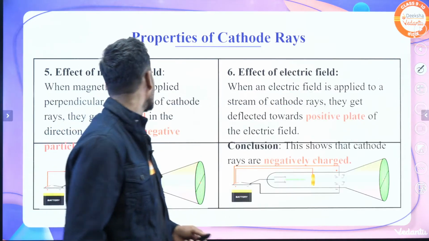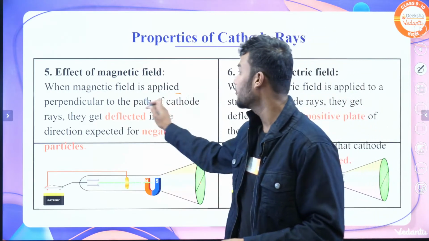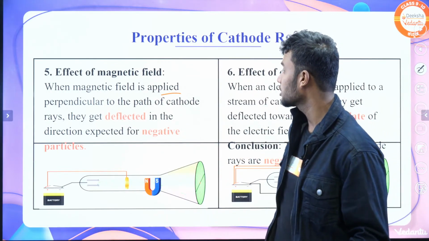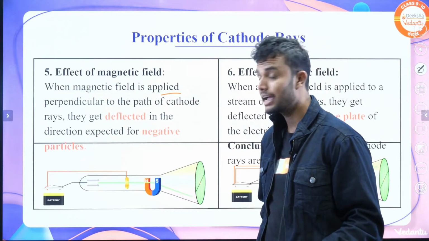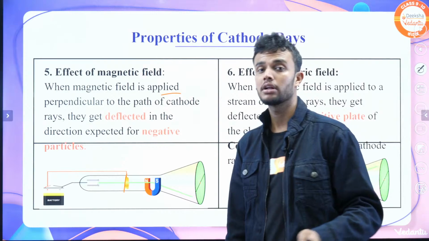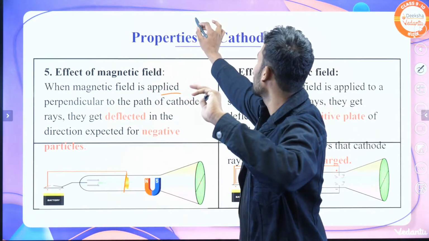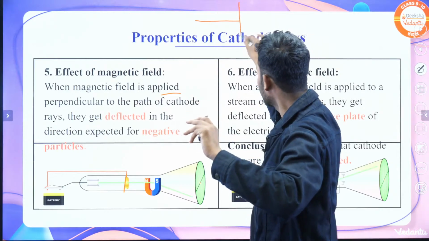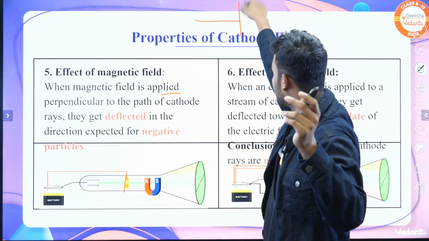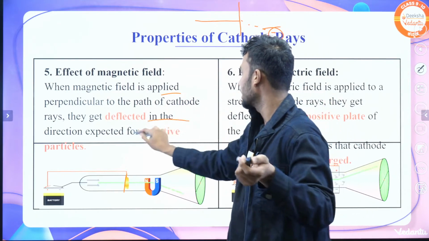Next, the fifth point, effect of magnetic field. What happens when a magnetic field is applied perpendicular to the path of cathode rays? They get deflected to the negative particle side. If we apply the magnetic field perpendicular to the path of the cathode rays, they deflect to the negative side.